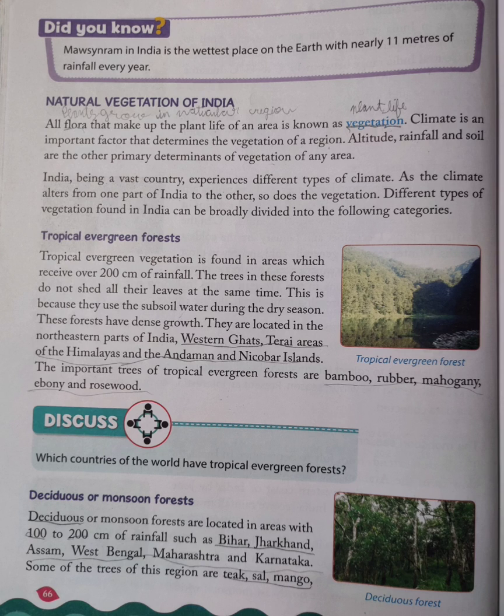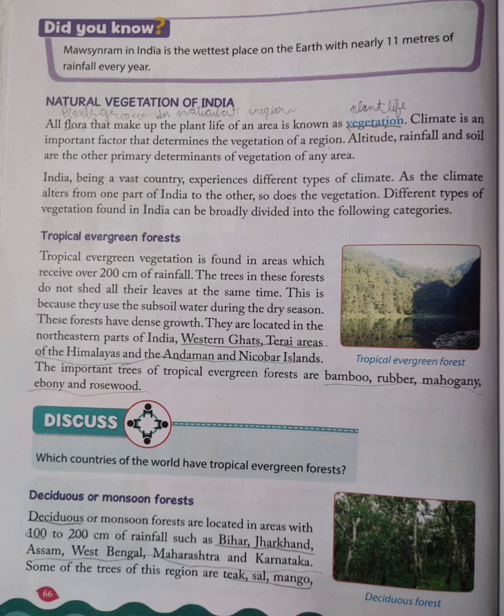Next comes the natural vegetation of India. All flora that make up the plant life of an area is known as vegetation. Is it clear? So flora refers to plants that grow in a particular region and vegetation is referring to the plant life. Now let's move further.